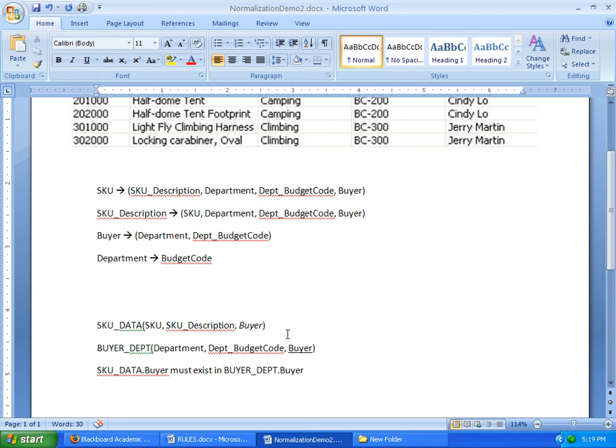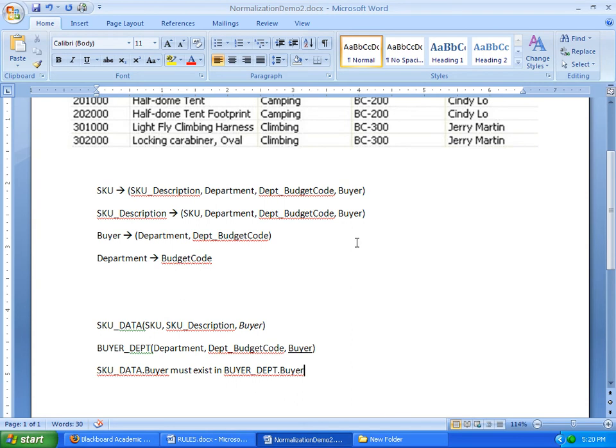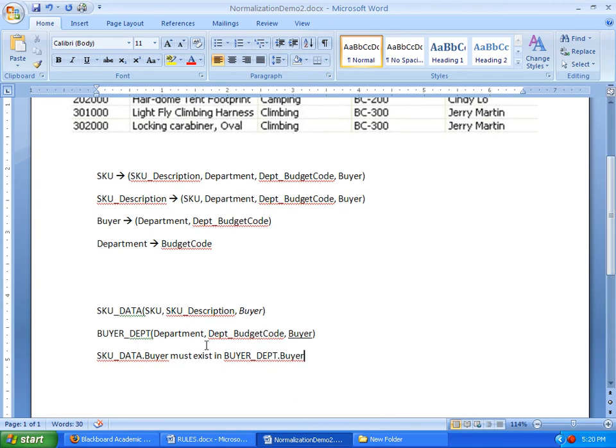Okay, so you may be tempted to say at this point that we're done. But look at the rules here. 4. Repeat step 3, meaning all this that we just went through, until every determinant of every relation is a candidate key. So, I did solve one problem to some extent by going through that normalization process, but I still have a problem here because in this new table that I've created, I have a determinant, which is department here. I can't forget about this functional dependency. Department determines budget code. So I have a determinant that is not a candidate key.